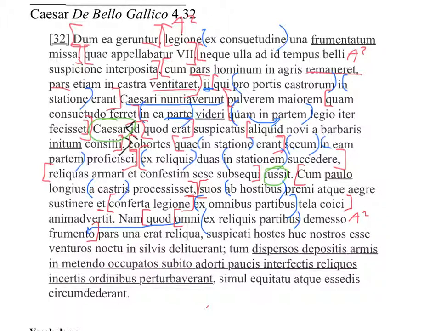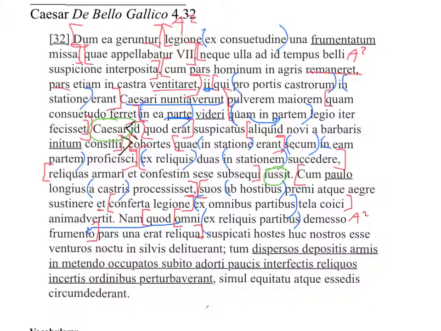Okay? It's interesting to have the ablative noun come after the participle. But you can see how omni and frumento are kind of enclosing the clause. Much like the participle ends up closing the clause at the end. In this case it is the adjective and the noun doing that. You'll see a lot in Virgil, actually, too. Alright, pars una erat reliqua. Now, here's the end of our quod clause, I believe. So we can bracket that up.